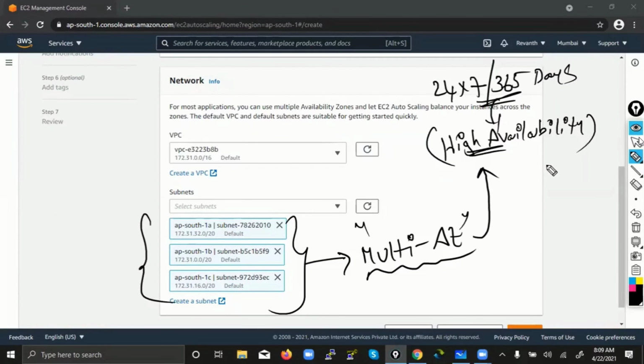Have you ever seen Google or YouTube go down? I think it happened a few months back. But other than that, on a regular basis, will they go down like how government websites used to go down? No. Very rarely, maybe once in 5 years, and that too just a matter of 2 or 3 minutes. That means high availability is of the utmost importance for these companies.